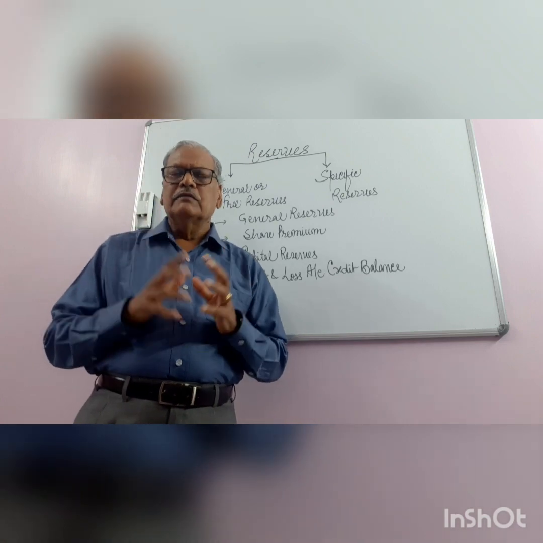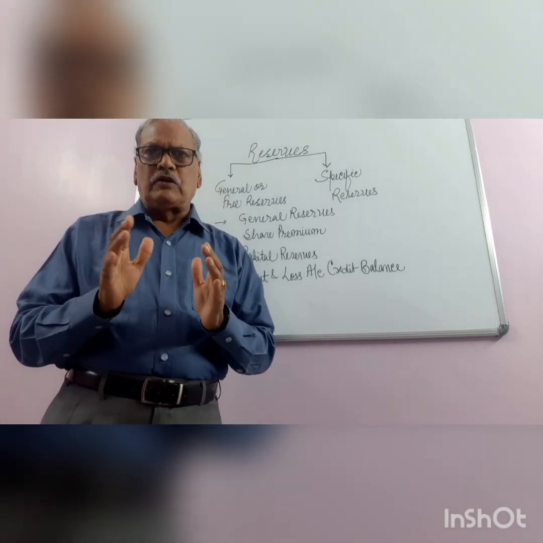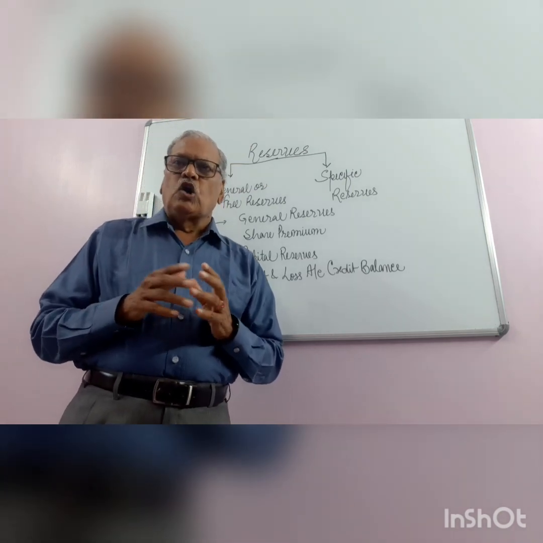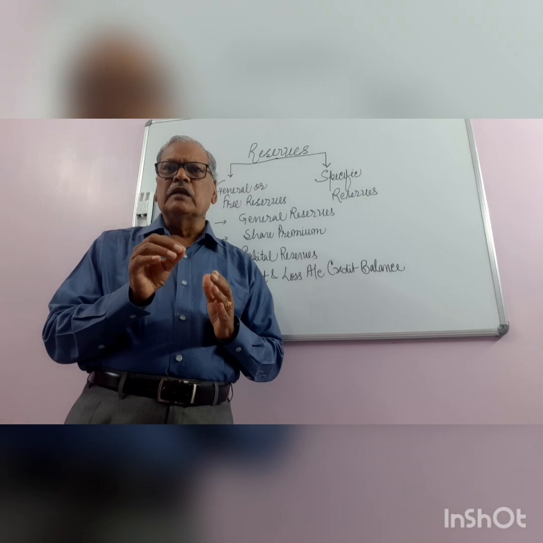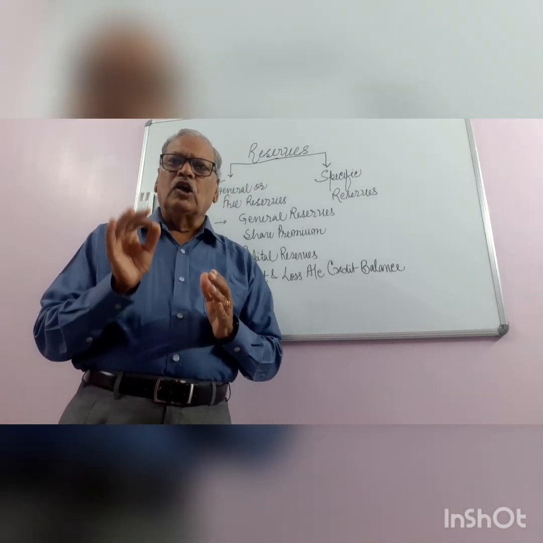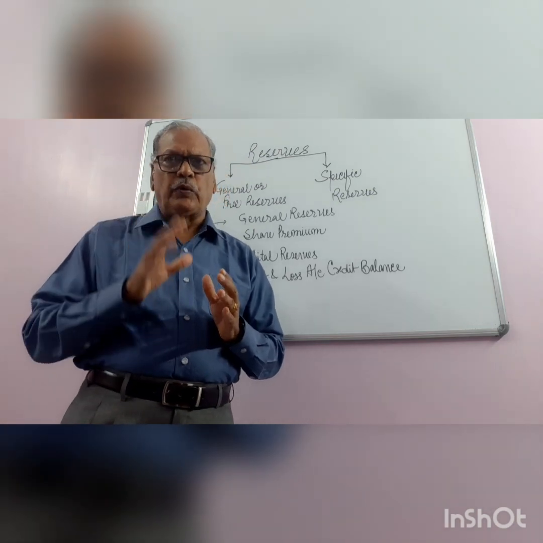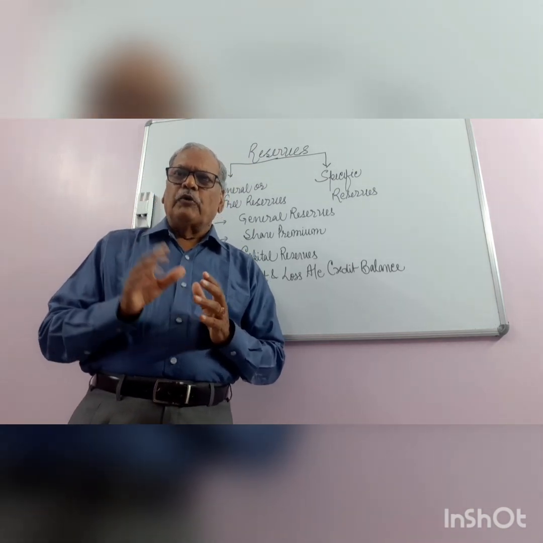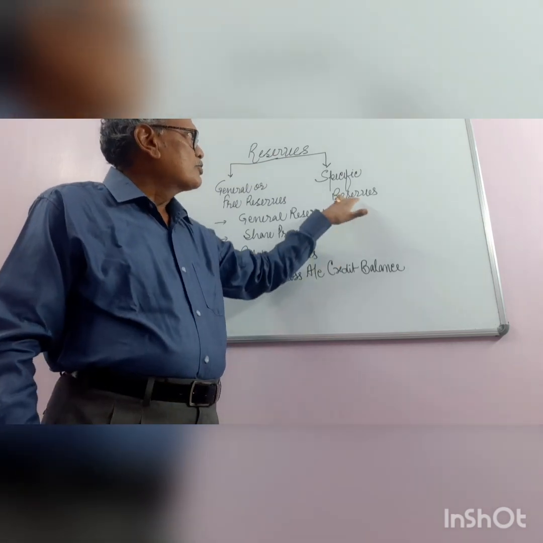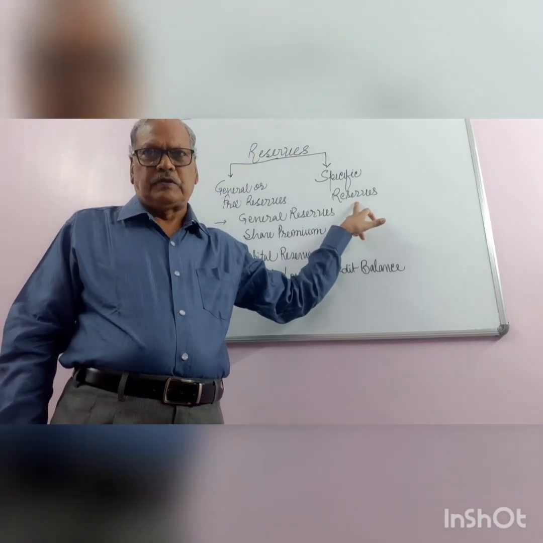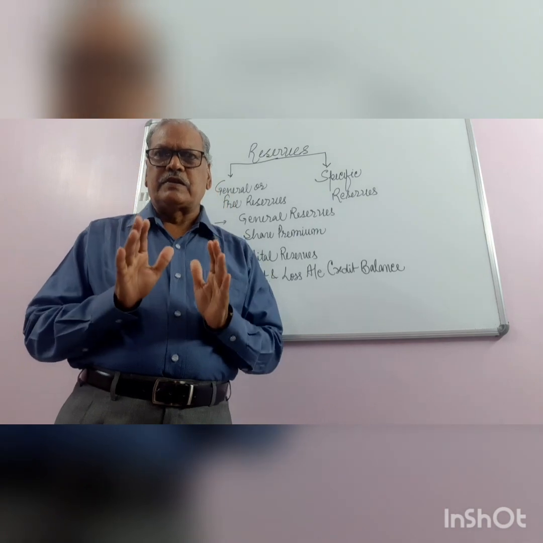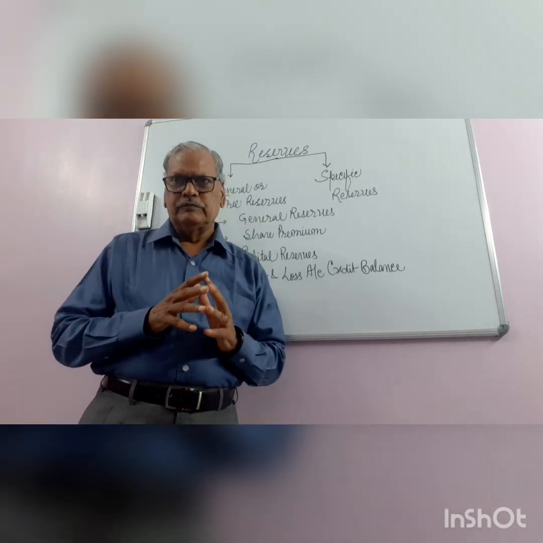Point number three, what is the impact of capitalization of general reserves on the net worth of the company, on the tangible net worth of the company, and on the debt equity ratio. Point number four, what will be the treatment meted out to the specific reserves. So these issues are going to be addressed in the present video.